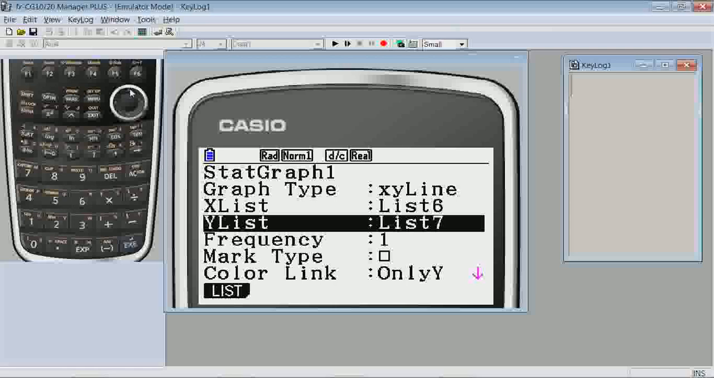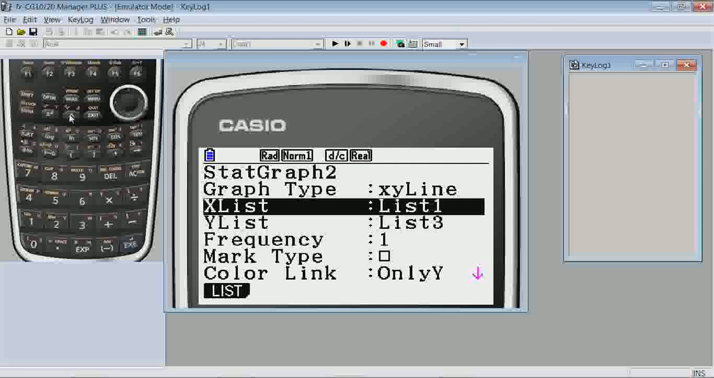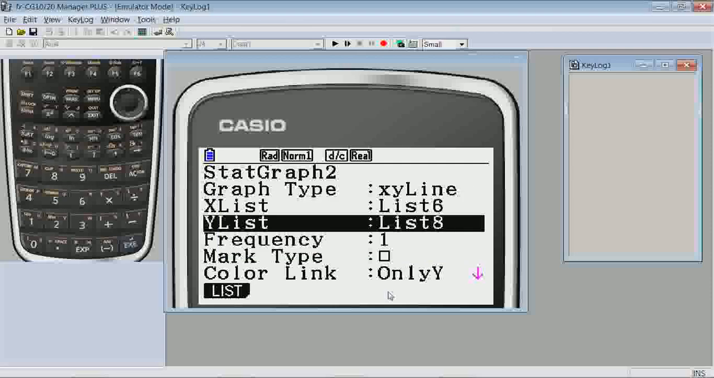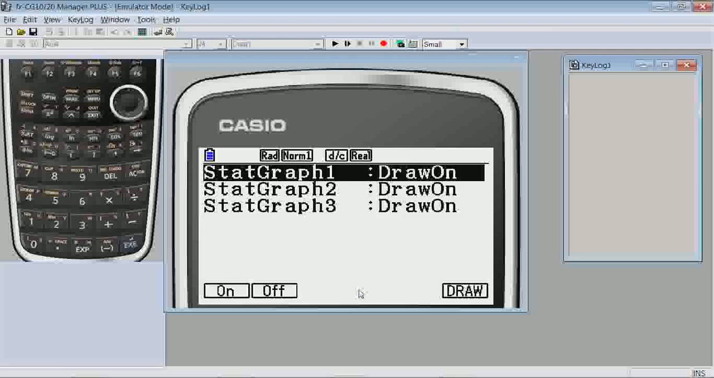And for the second one, list 6 again for the X variable, and list 8 for the Y variable. I still have the color link set on only Y. We'll exit. We'll use select. And this time we want StatGraph 1 on, StatGraph 2 on, but StatGraph 3 should be off. And we'll draw the graphs.